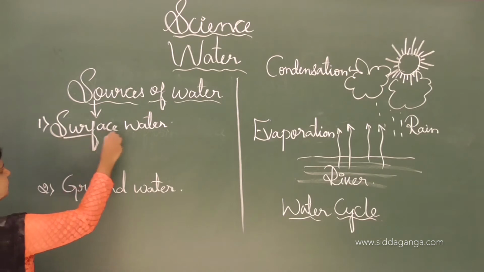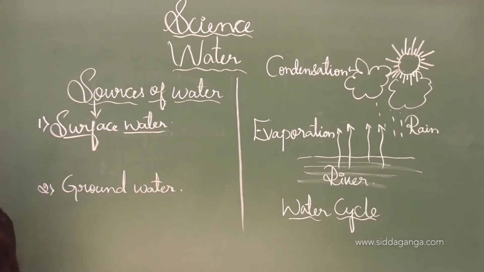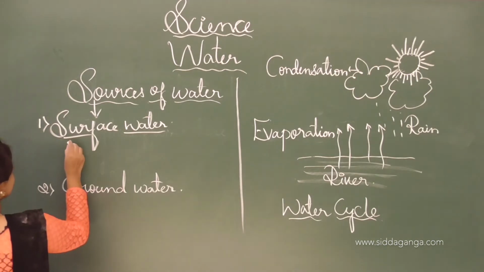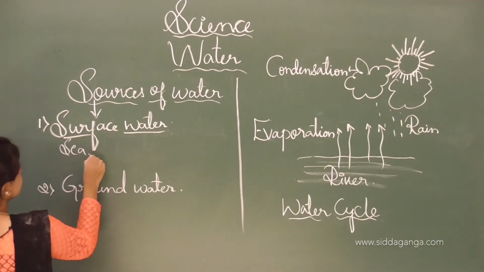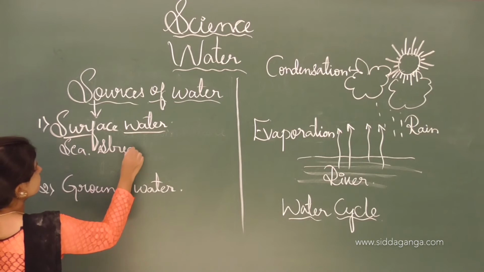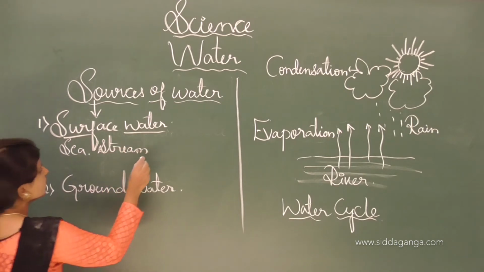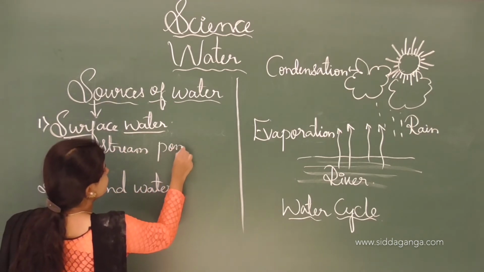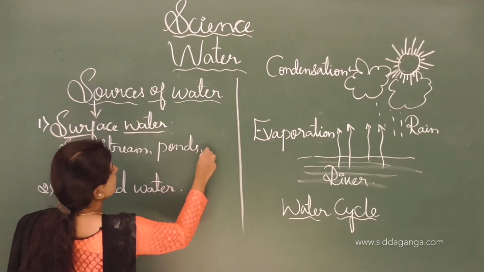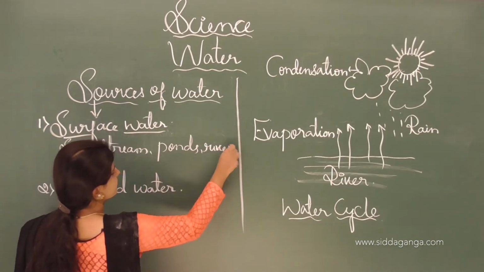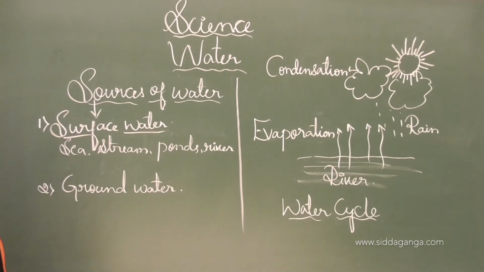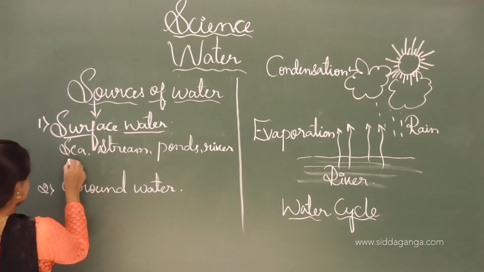Surface water includes sea, stream, ponds, river, ocean, lake.